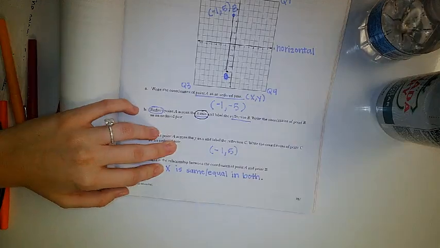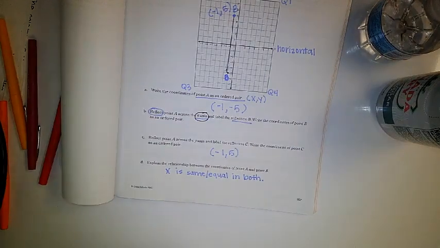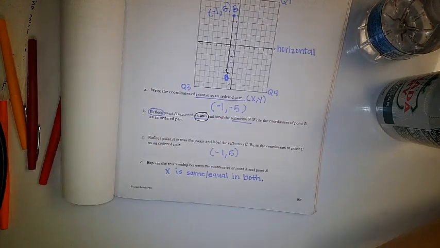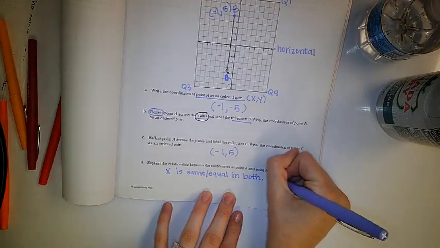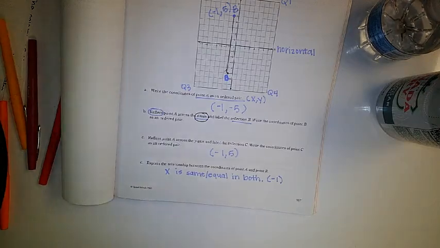Okay, good. Get that down for a second. So we agree that x is the same. They are both -1. So in parentheses, so I know what I'm talking about, I'm going to write a -1. So when I study, I can go back and just look at the coordinate -1.